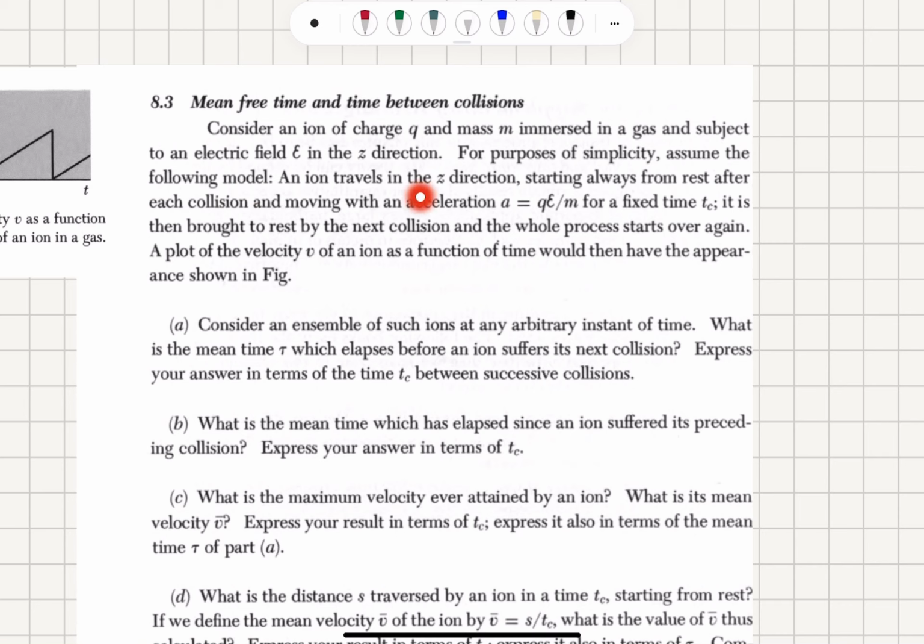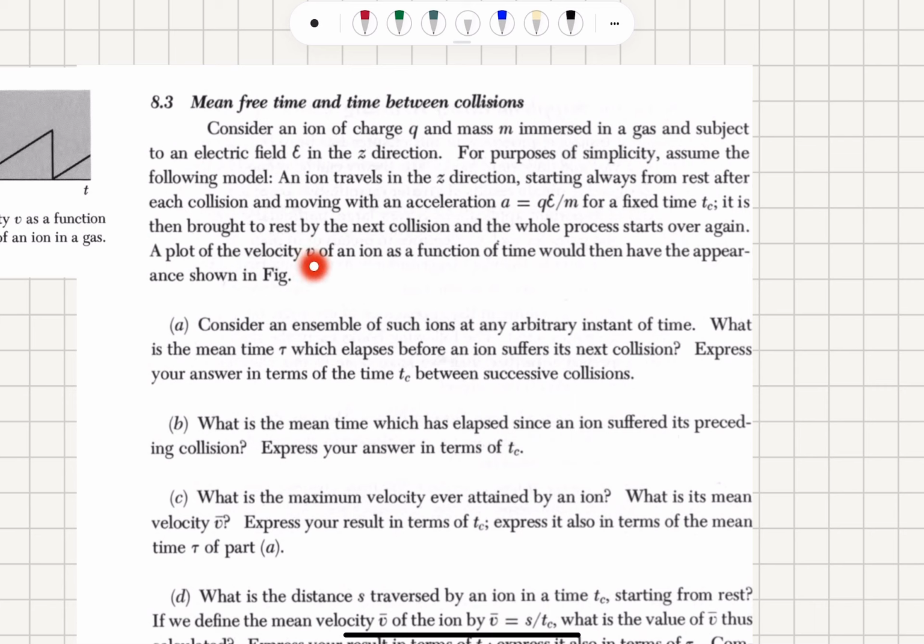An ion travels in the z direction, starting always from rest after each collision, and moving with an acceleration a equal to q epsilon over m for a fixed time t sub c. It is then brought to rest by the next collision, and the whole process starts over again.